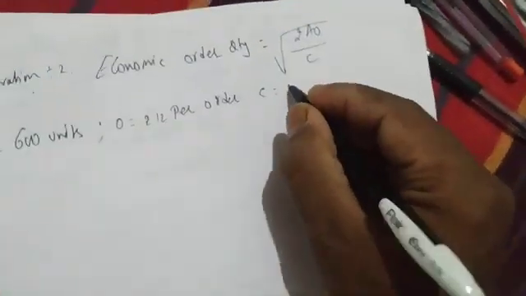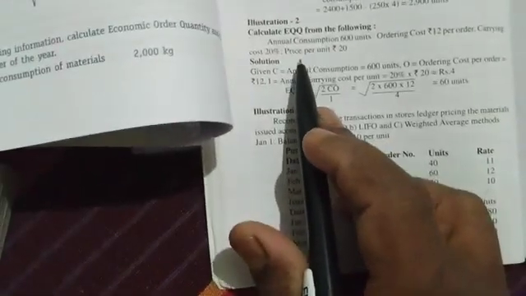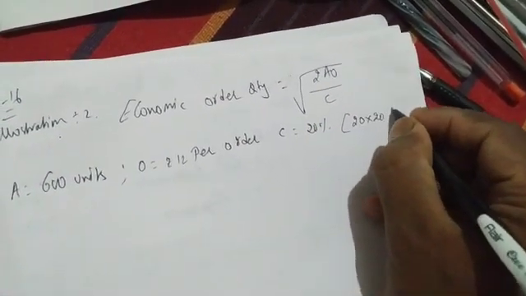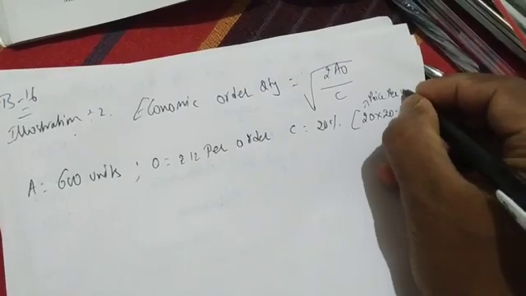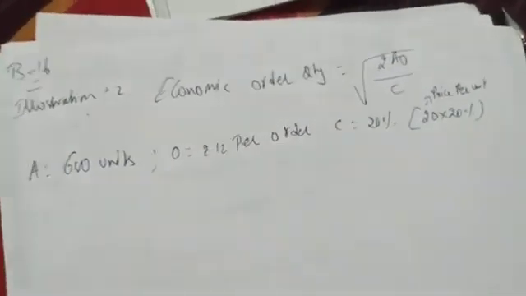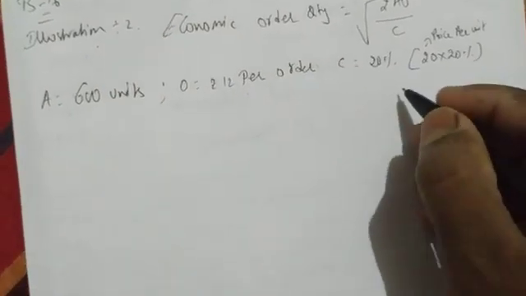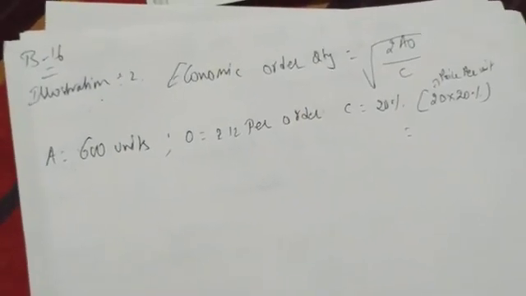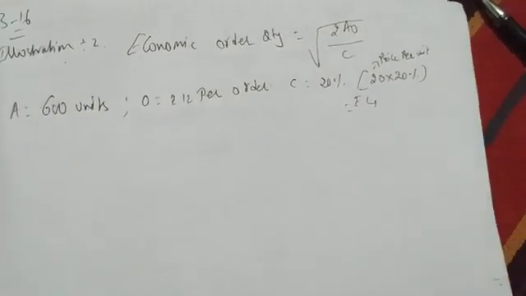He says 20%. So we have to find out the carrying cost. How to find out carrying cost? Always the carrying percentage should be multiplied with the price per unit. So 20% of 20. What is 20? Price per unit. He will not give you the carrying cost directly. If he gives it, it's very good. If he doesn't give it, you have to find out the carrying cost. The price will be given, and on that you calculate the percentage. How much do you get? 20 rupees into 20%, you'll get 4 rupees. So carrying cost is rupees 4.